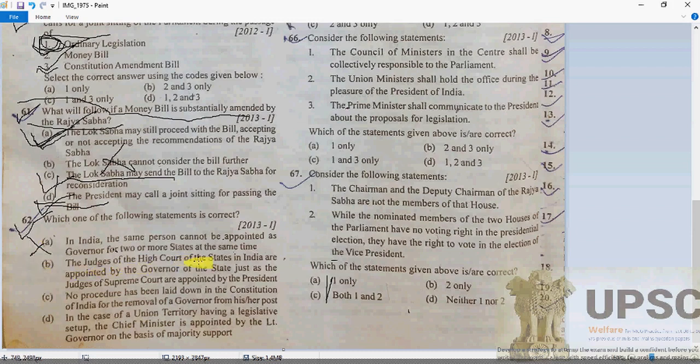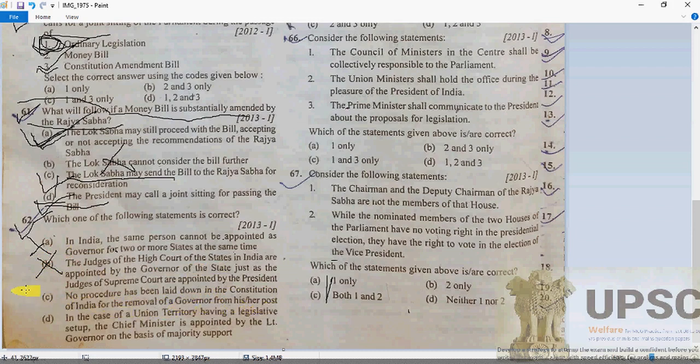The judges of the High Court of the state in India are appointed by the governor of the state, just as judges of the Supreme Court are appointed by the president. No, a judge of the High Court is also appointed by the president. So it is going to be wrong. Now, no procedure has been laid down in the Constitution of India for removal of the governor.